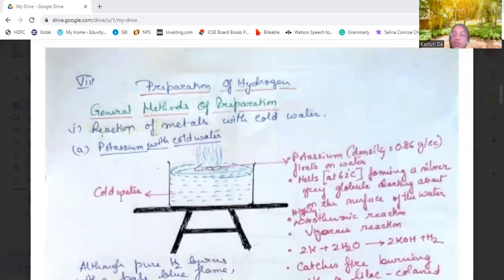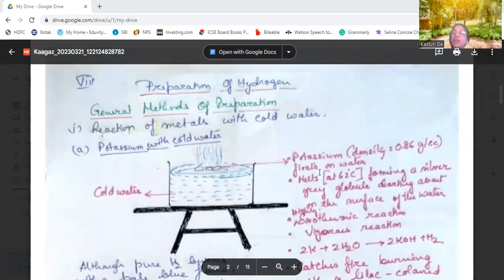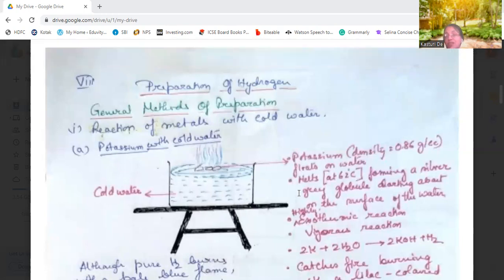Okay, so when we put some potassium in cold water, we will see it will float on the water because it has a density of 0.86 grams per cubic centimeter. Okay, it is slightly less dense than water, that's why it floats. Now it melts at 62 degrees centigrade. When potassium reacts with cold water, it's an exothermic reaction, that is, it generates heat. And when it is generating heat, the potassium starts melting when the temperature reaches 62 degrees centigrade.